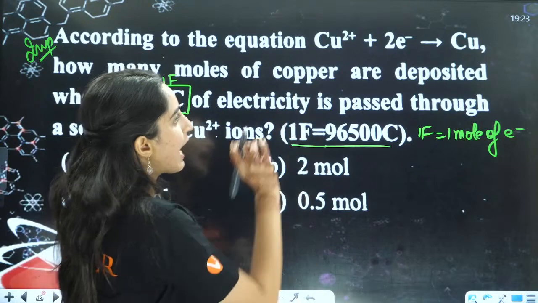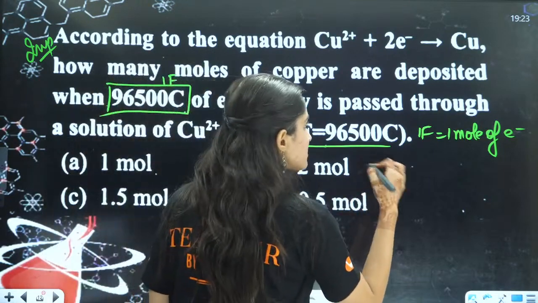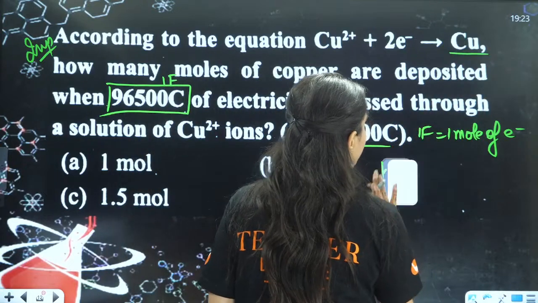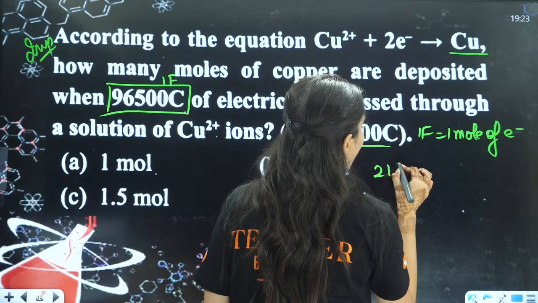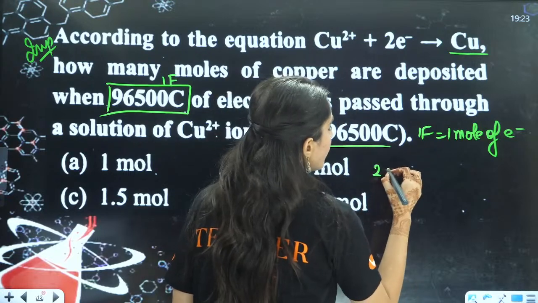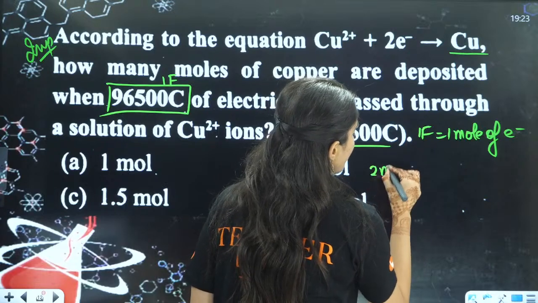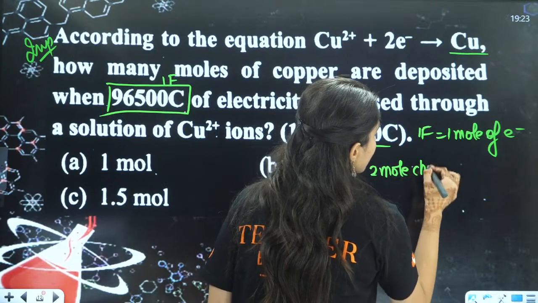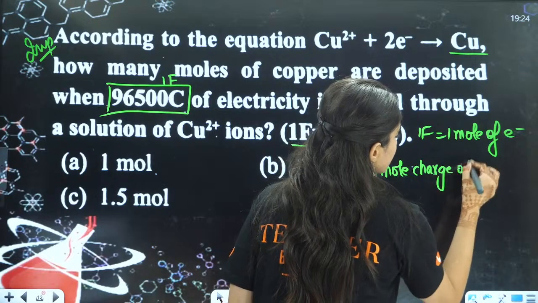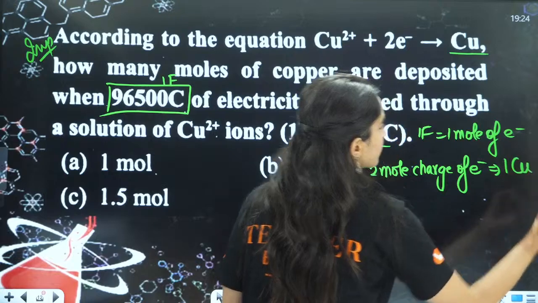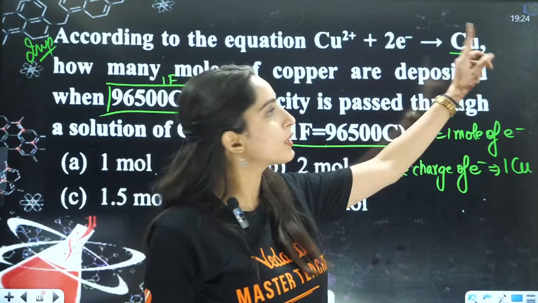So here, as you can see, you can just directly use a unitary method. For 1 mole of copper, 2 moles of electron charge are required.